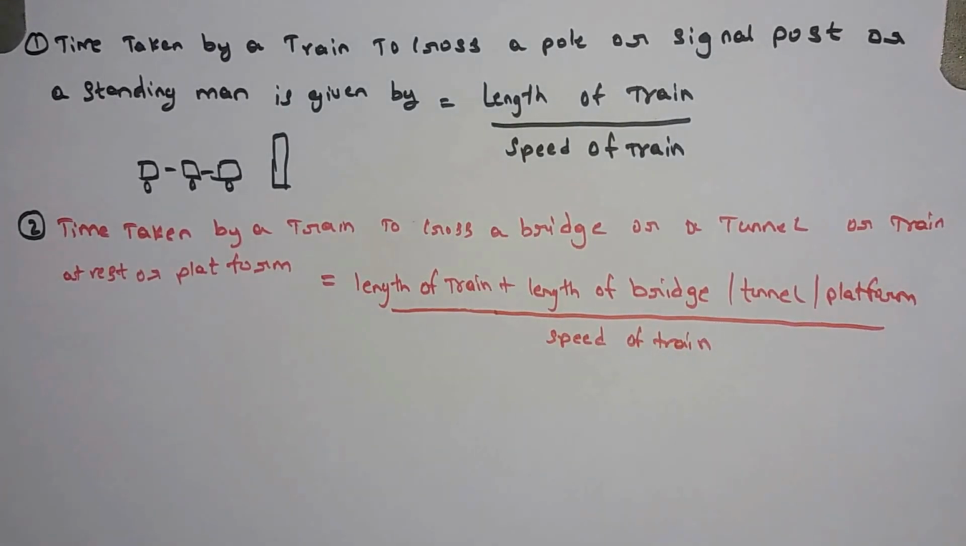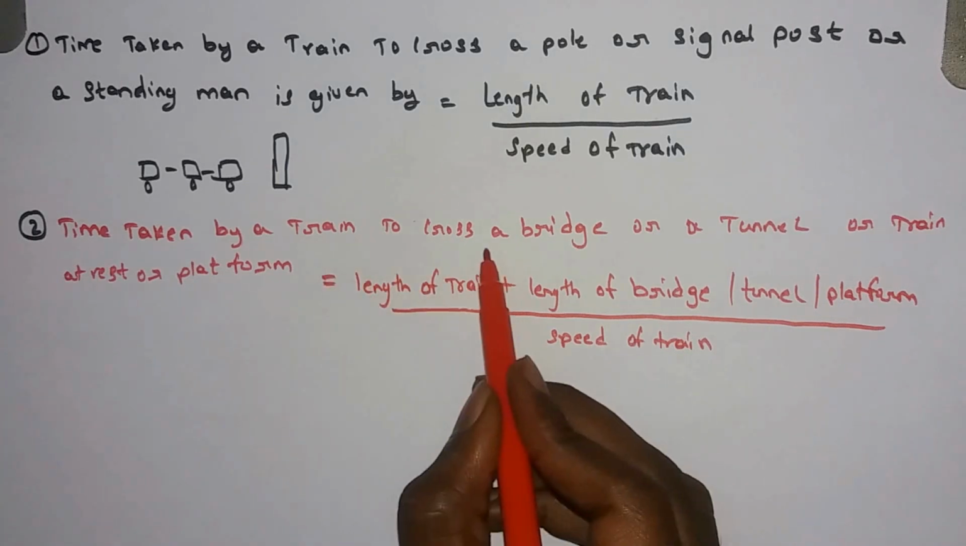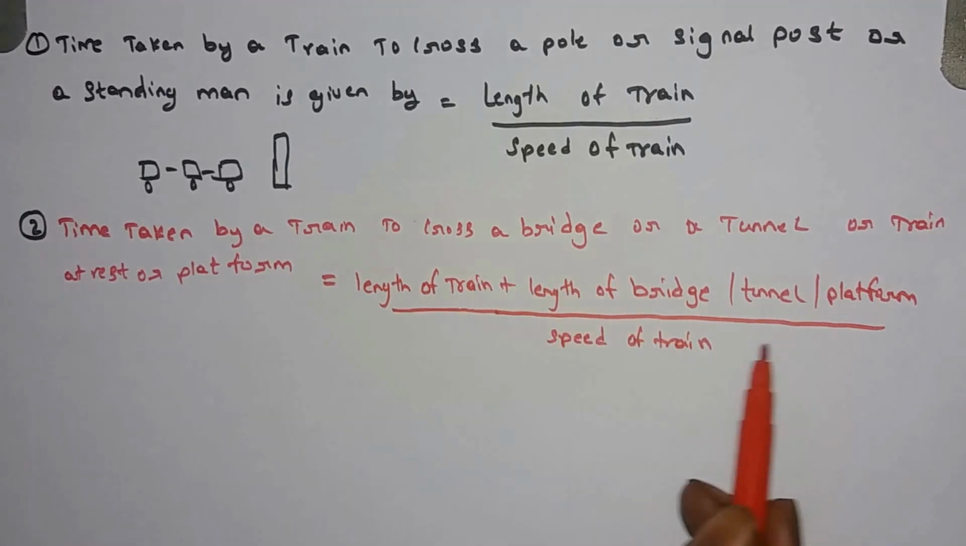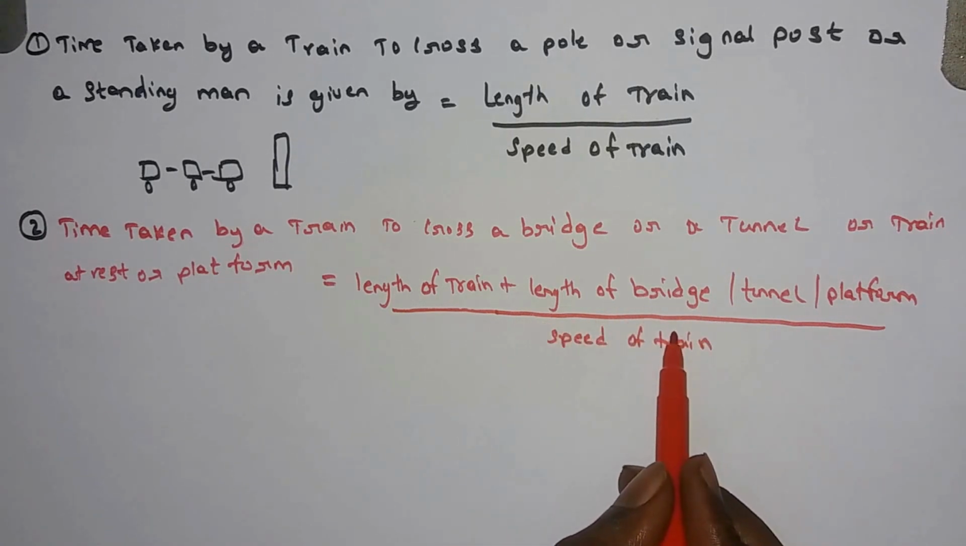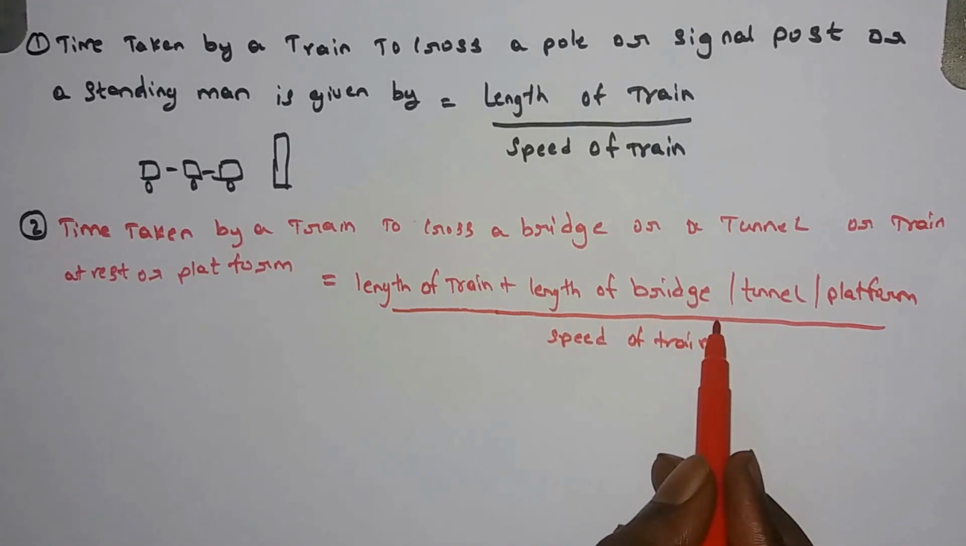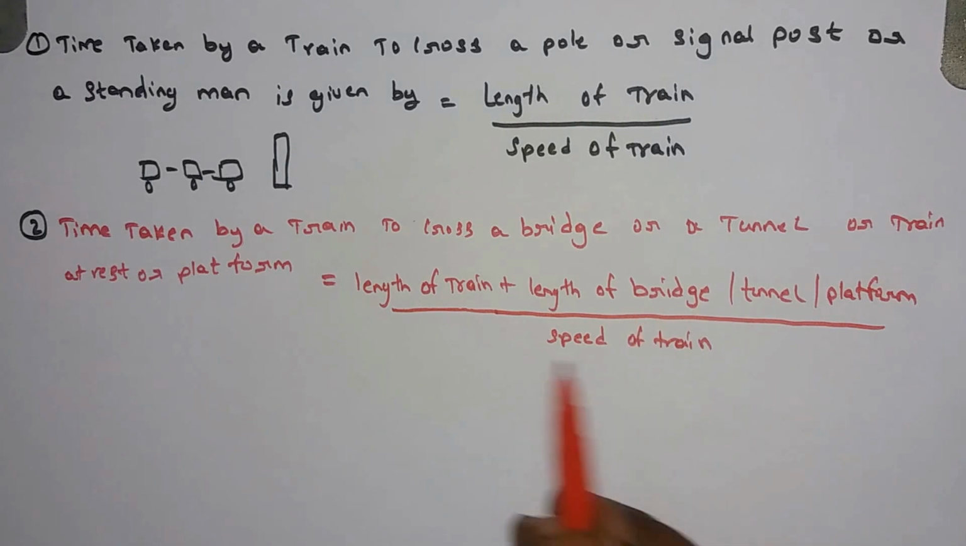In this way we can assume time taken by a train to cross a bridge or a tunnel or a platform is equal to length of the train plus length of the bridge or a tunnel or a platform by speed of the train. Like this we can assume.